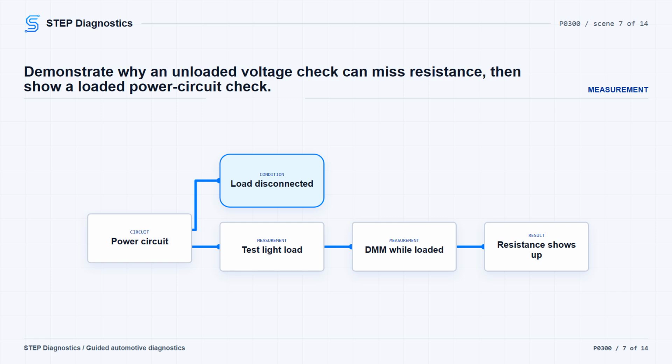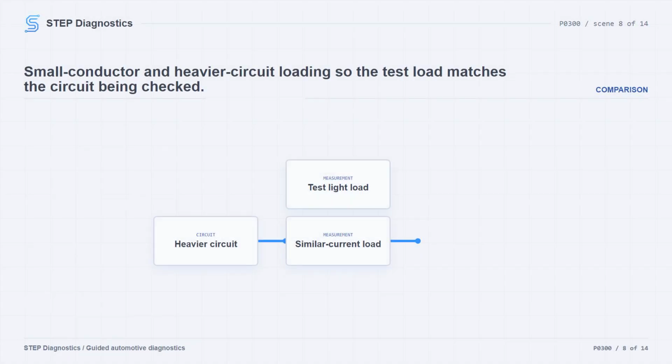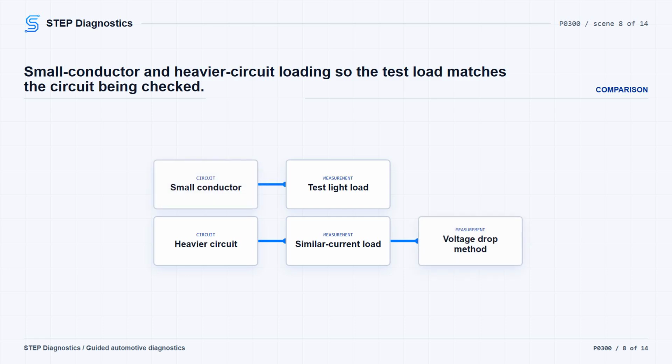For conductor sizes 24 gauge, 0.5 millimeters or smaller, use a 250 to 350 milliamp test light to load the circuit when appropriate. That small conductor guidance applies to circuits generally carrying approximately 1000 milliamps, 1 ampere or less. For the heavier side, conductors 20 gauge, 0.8 millimeters or larger generally carry 1 ampere, 1000 milliamps or more. For circuits carrying more than 1 ampere, load the circuit with a device that requires similar current, such as a brake light bulb. Again, a voltage reduction during loading indicates excessive resistance.